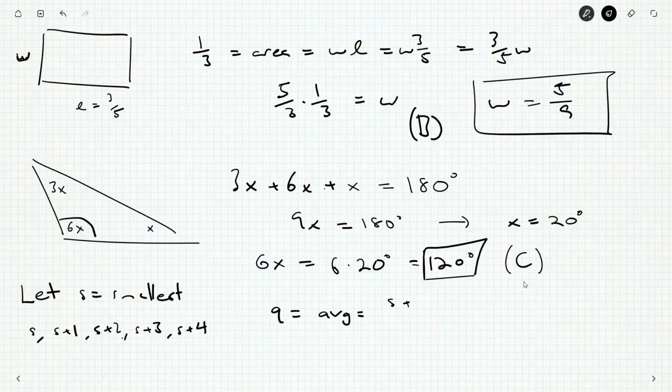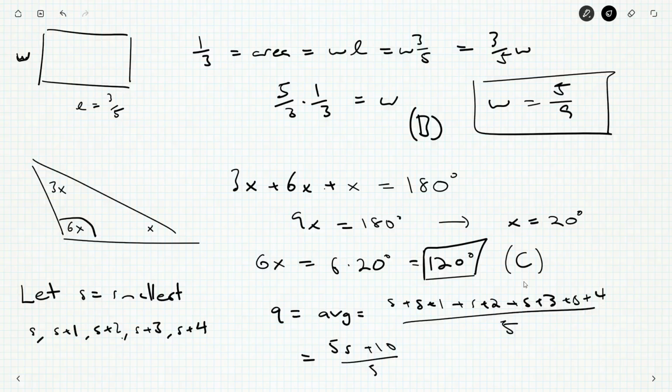So that's going to be, well, how do we average things? We add up all the numbers and divide by how many numbers there are. And we're told there's 5 numbers. We could even count them, 1, 2, 3, 4, 5. And so we'll have 5s, and then 1 plus 2 plus 3 plus 4 is 10. So we'll get 5s plus 10 over 5. That's s plus 2. 9 is s plus 2, and then that tells me s is going to be 7.